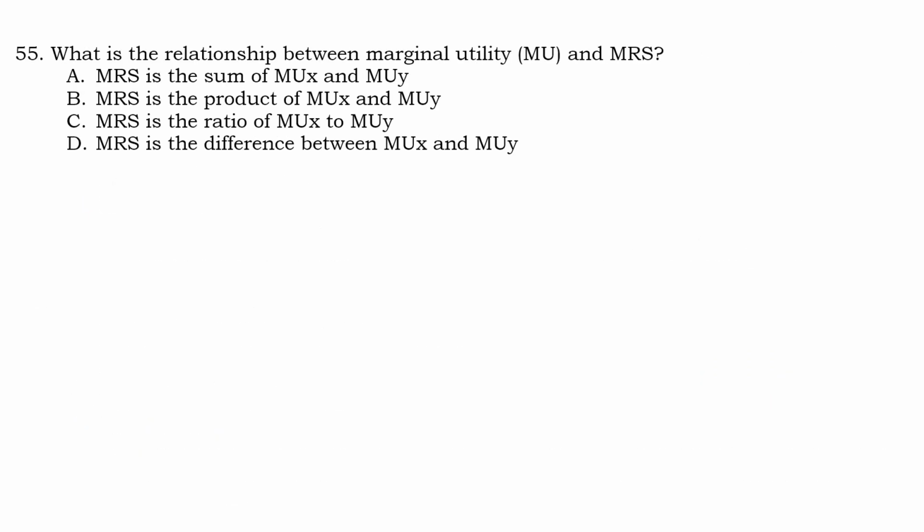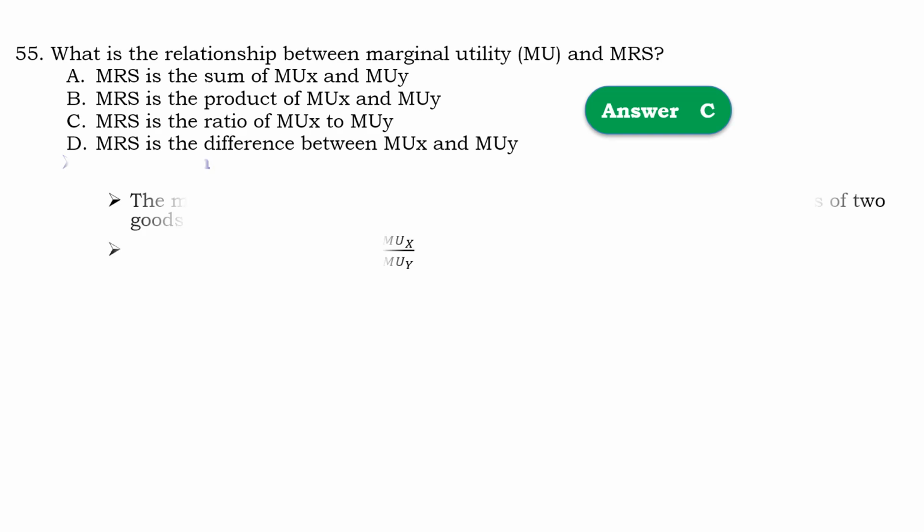Question number 55. What is the relationship between marginal utility and the marginal rate of substitution? So that should be C. Marginal rate of substitution is the ratio of marginal utility of x to marginal utility of y.